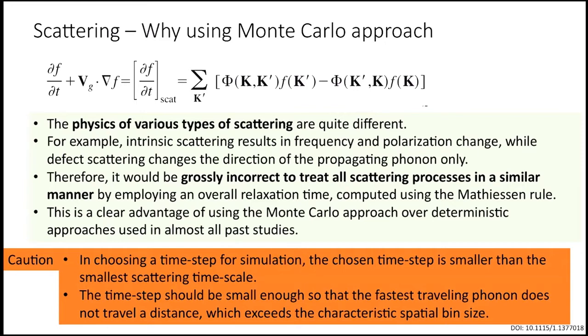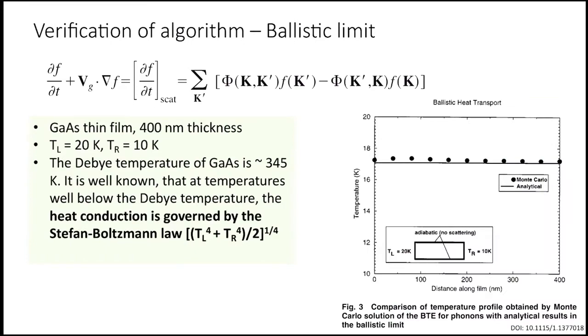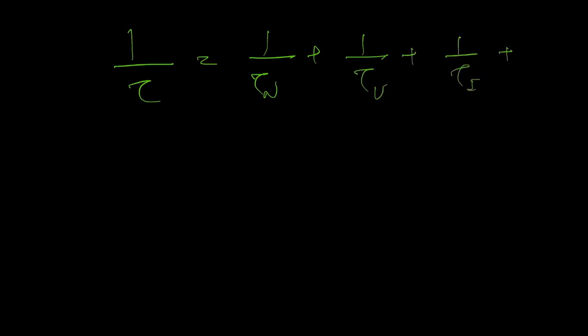To explain different physics using deterministic approaches is a little bit tricky. How we deal with it is through Matthiessen's rule. I don't have that rule here, but let me describe what it is. Basically, we inversely sum all the scattering processes, like tau from impurity, or tau from dislocation, or spin scattering, or electron scattering. That's what Matthiessen's rule tells us.